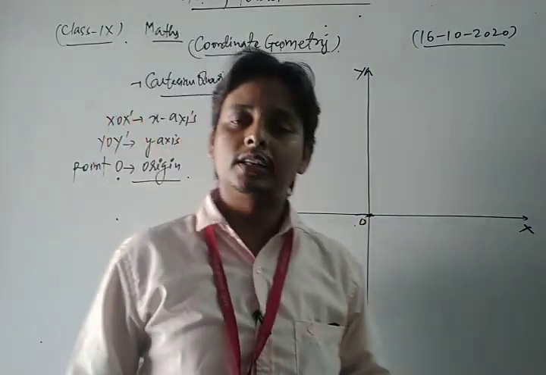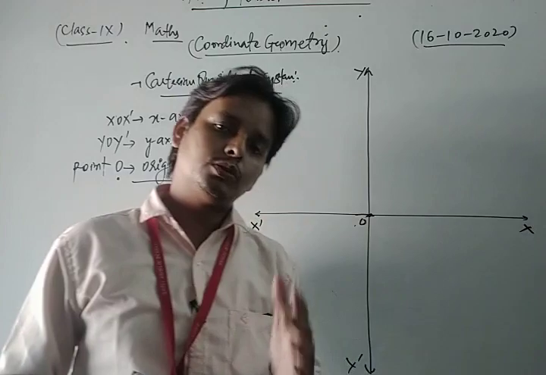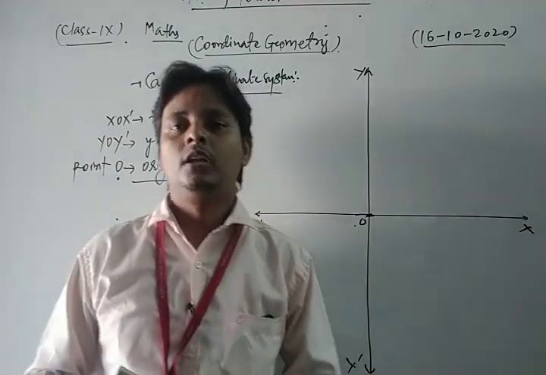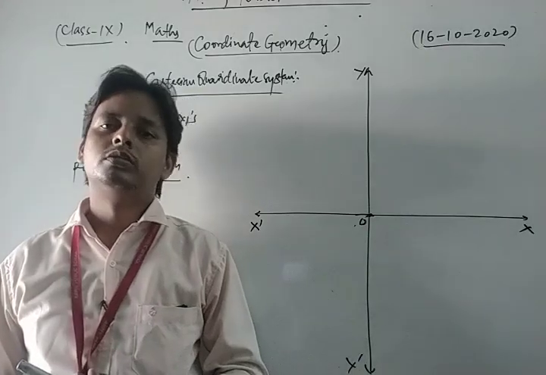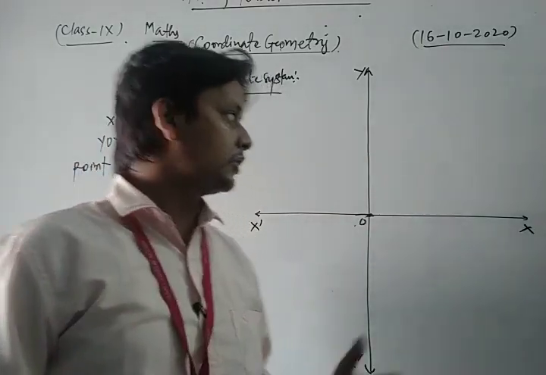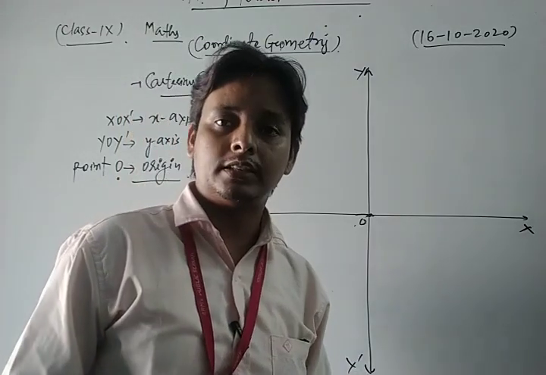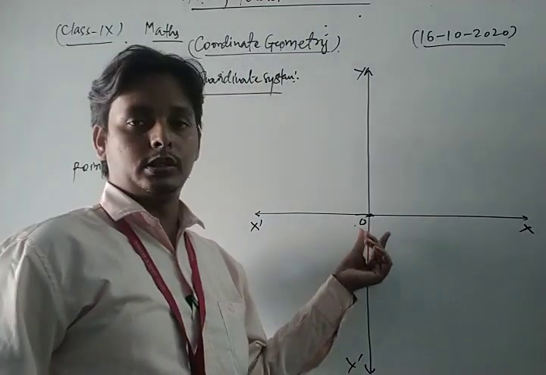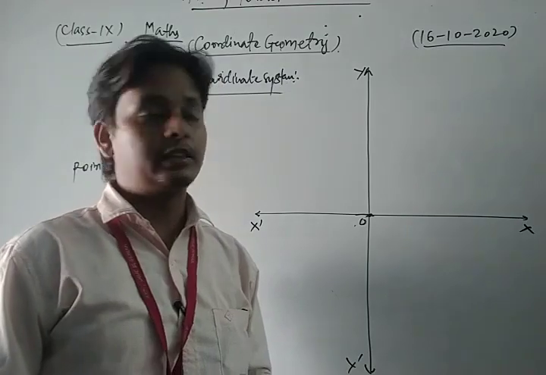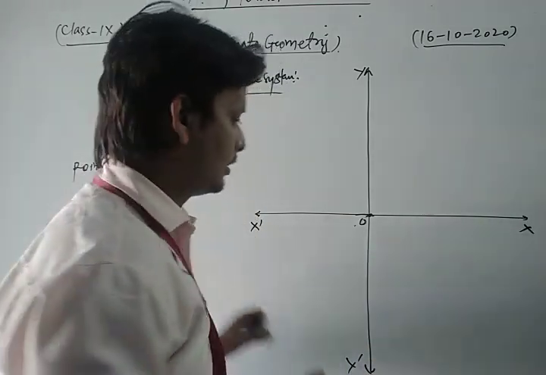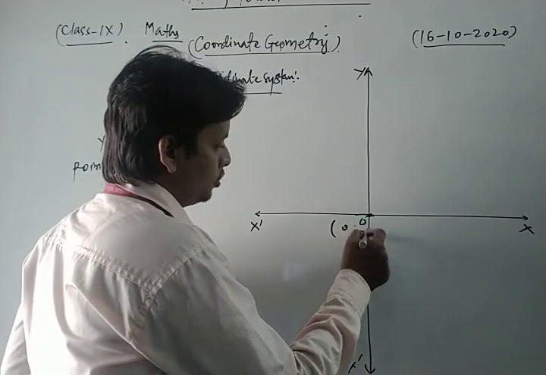If I ask you what the origin is, you tell me: the point of intersection of the axes, the x-axis and y-axis, is known as the origin. One important thing related to the origin is that its coordinates are always (0, 0).